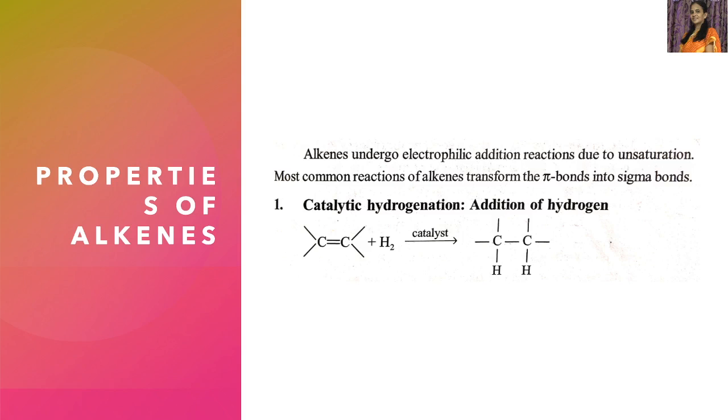addition of hydrogen. So C double bond C, that is an alkene, plus H2 is added in the presence of a catalyst. Generally, here we use metal catalysts like platinum, palladium, nickel, etc. In the presence of the metal catalyst, this hydrogen molecule gets added across the C double bond C, one hydrogen to this carbon and another hydrogen to this carbon, and two new sigma bonds are formed, and the pi bond is broken here. So only one sigma bond is present between the two carbon atoms. That is, this unsaturated compound has become a saturated compound.